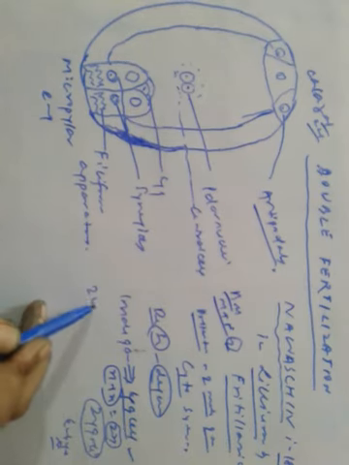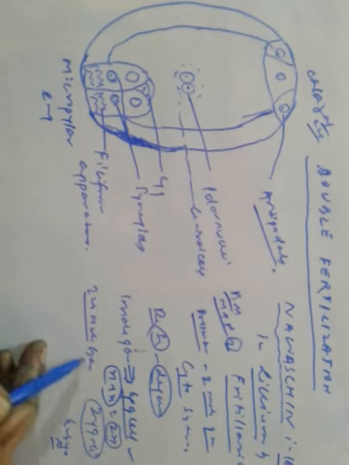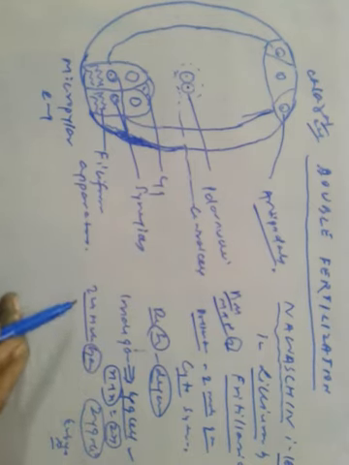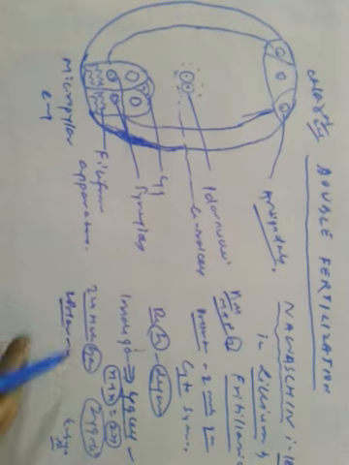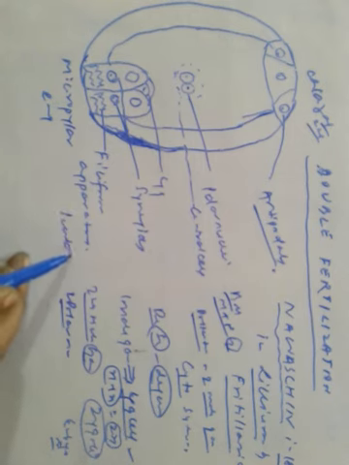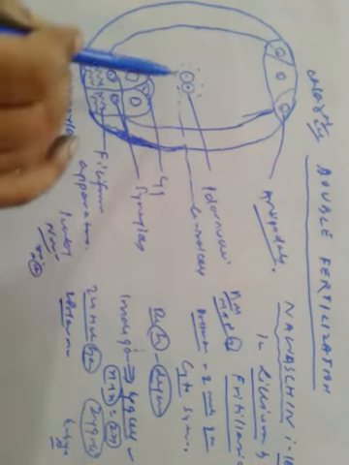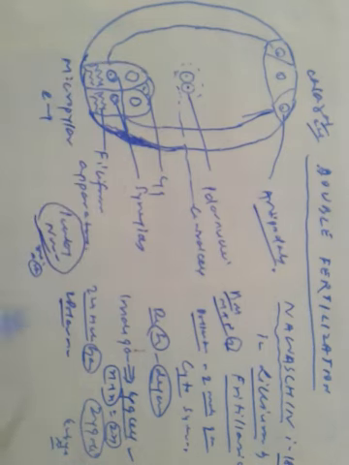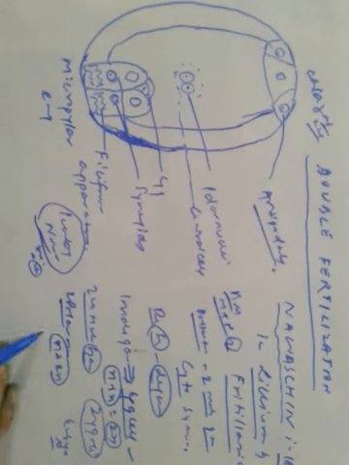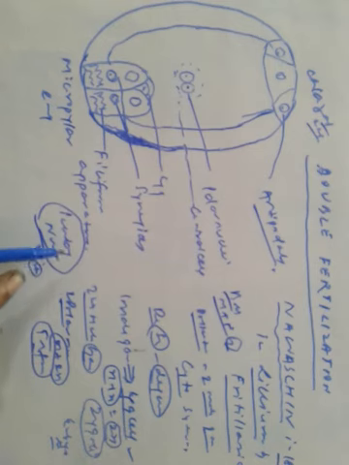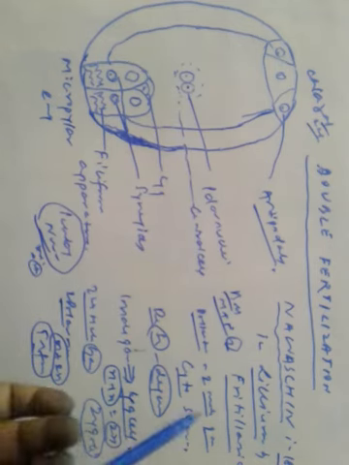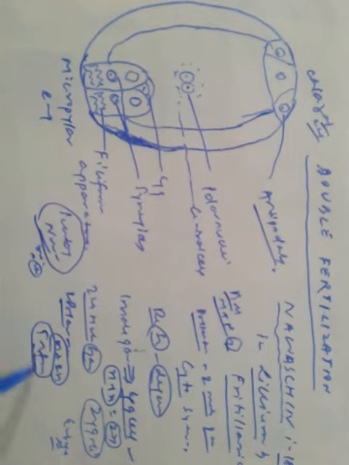The second male gamete fuses with the two polar nuclei. Before this, the two polar nuclei have fused and formed the secondary nucleus, that is n plus n equals 2n. So now the male gamete fuses with the secondary nucleus. So triple fusion takes place. One fertilization had occurred earlier, syngamy, and this one is the triple fusion, so there is double fertilization.